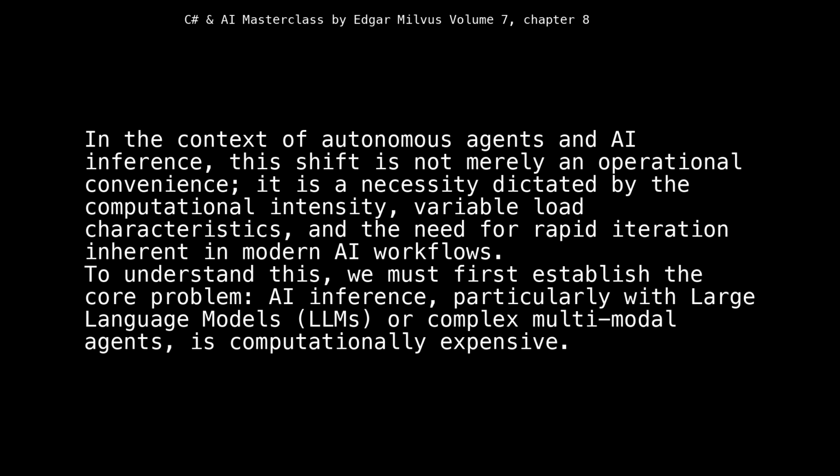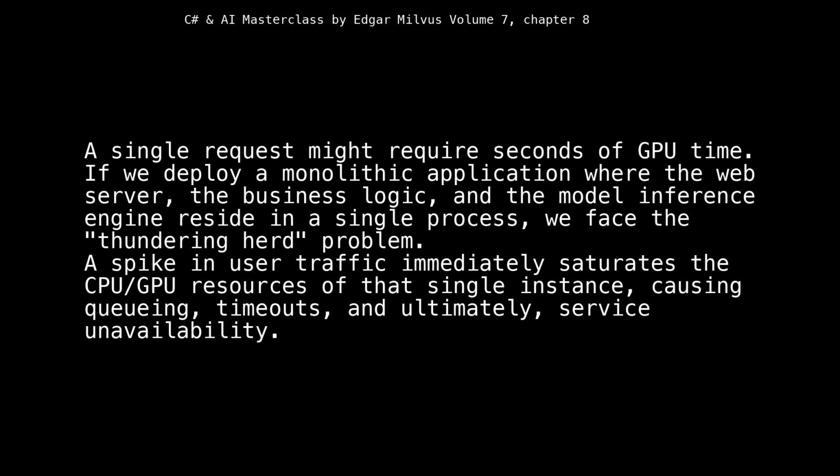To understand this, we must first establish the core problem: AI inference, particularly with large language models, LLMs, or complex multimodal agents, is computationally expensive. A single request might require seconds of GPU time. If we deploy a monolithic application where the web server, the business logic, and the model inference engine reside in a single process, we face the thundering herd problem.